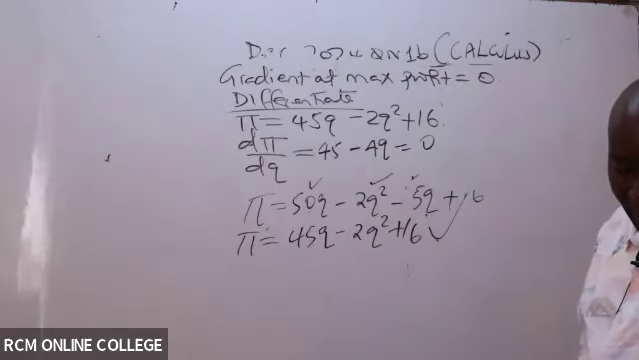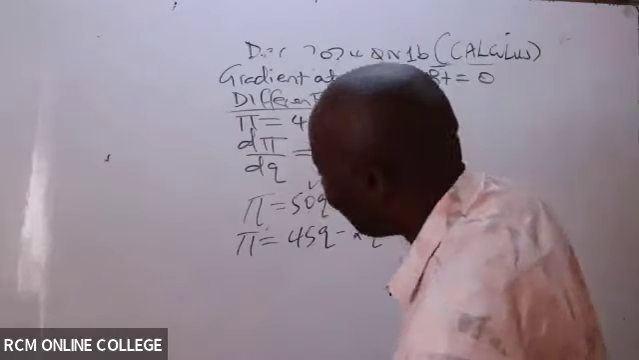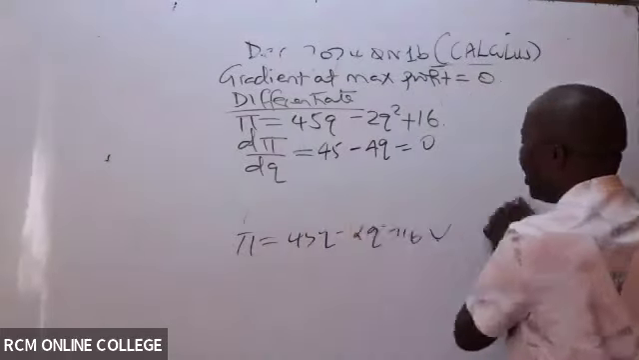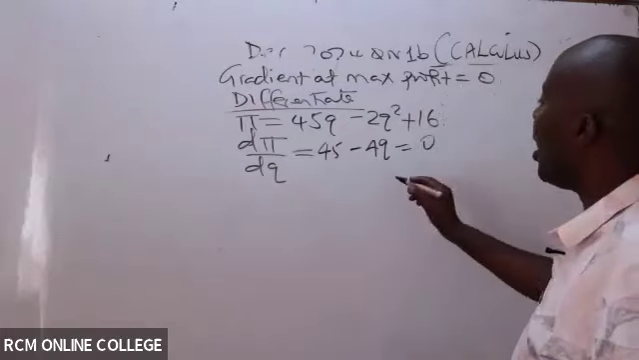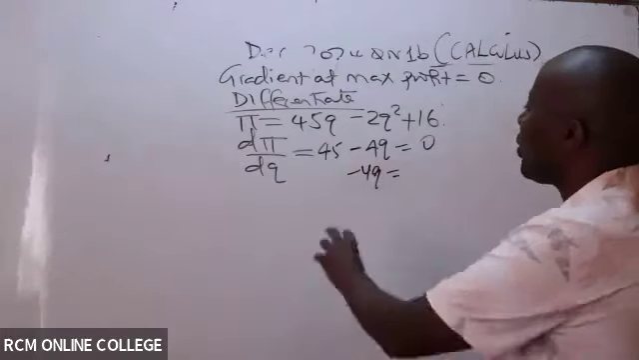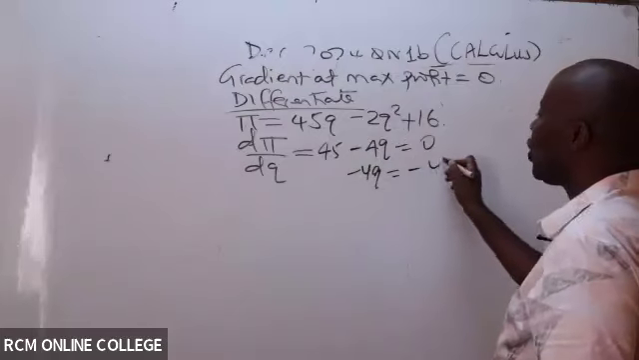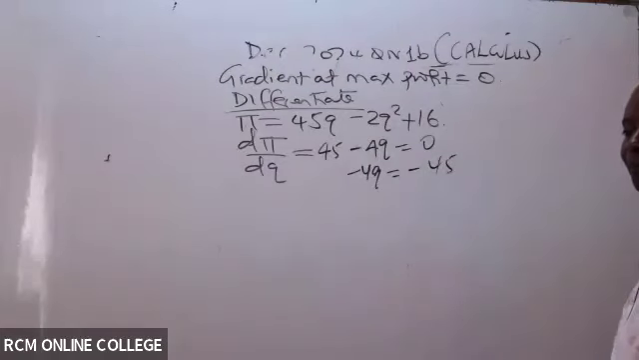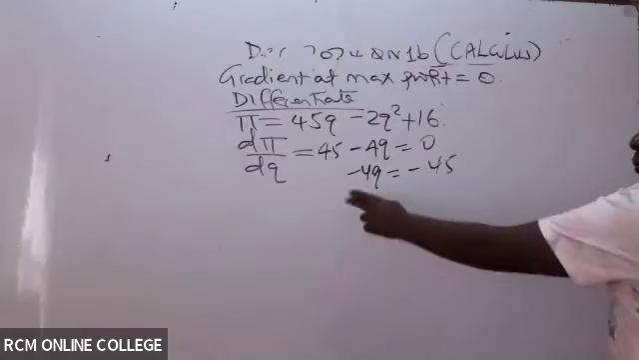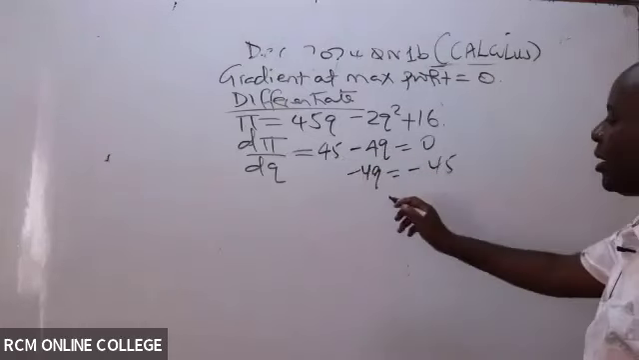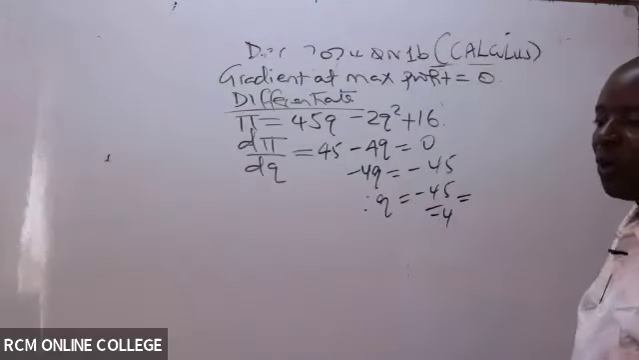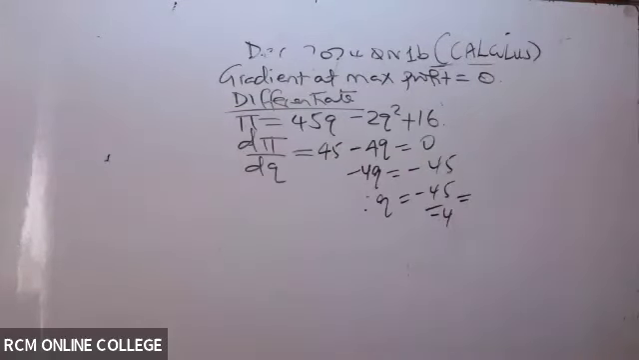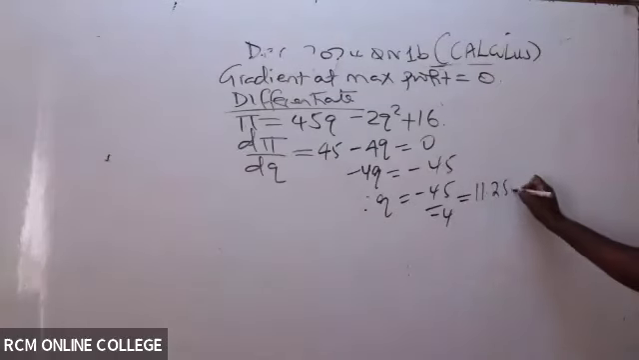So then can you kindly go ahead and make Q the subject of the formula? So if you make Q the subject of the formula, you will have here minus 4Q equals, this 45 goes to the other side. So it becomes minus 45, because here it's positive. On the other side, it becomes negative. So then Q will be equal to minus 45 over minus 4, which will be equal to what here, somebody? So this gives me 11.25 units.